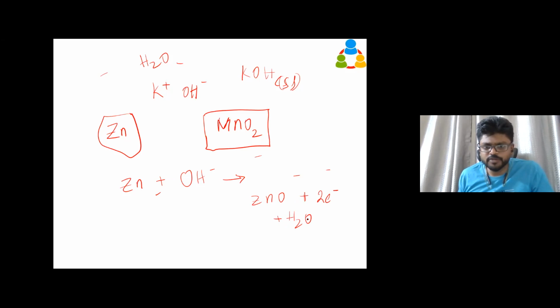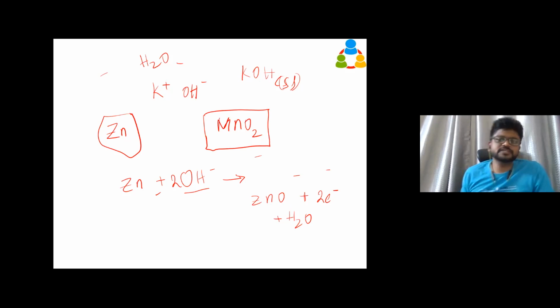Then the water molecule. So the zinc electrode is going to react with the hydroxyl ion in the electrolytic solution. It's going to produce zinc oxide, 2 electrons and a water molecule. Here 2 hydrogen is there, 2 oxygen is there, and 2 hydrogen is there. So now I will balance here. If I put 2 here, the oxygen and hydrogen get balanced.